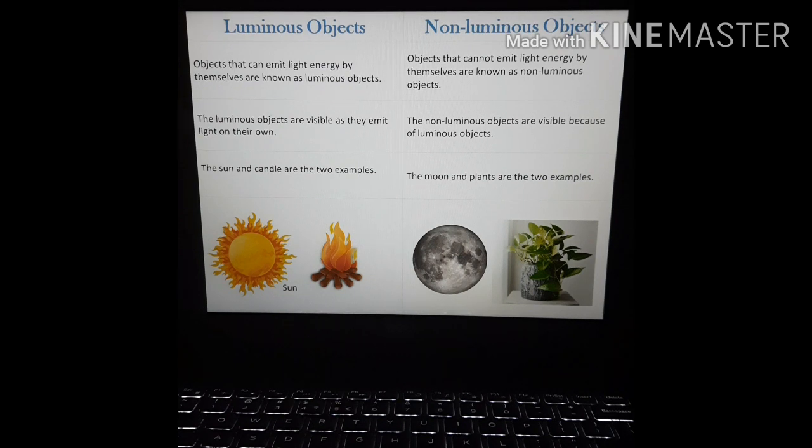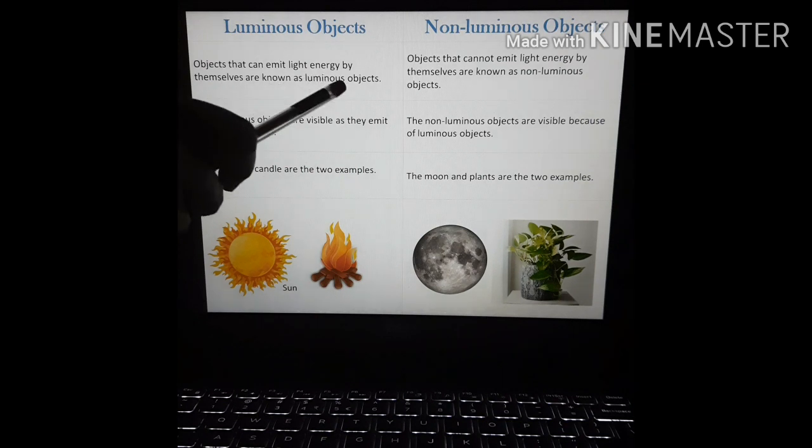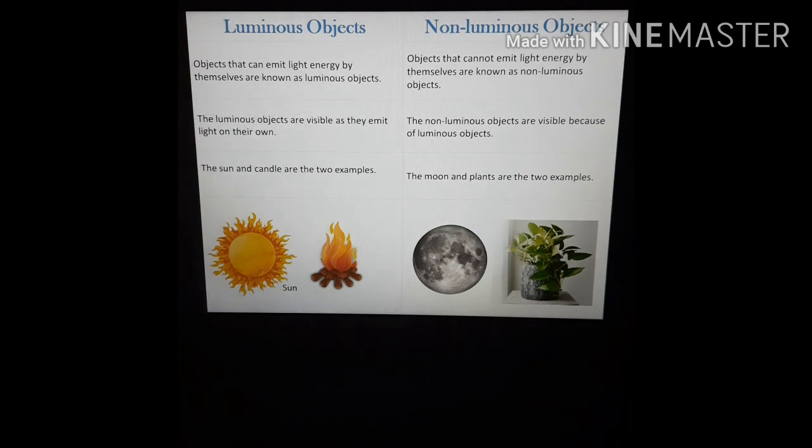Luminous objects, the objects that can emit light energy by themselves, are known as luminous objects. For example, sun, electric bulb, stars, etc. The luminous objects are visible as they emit light of their own. They give out the light.